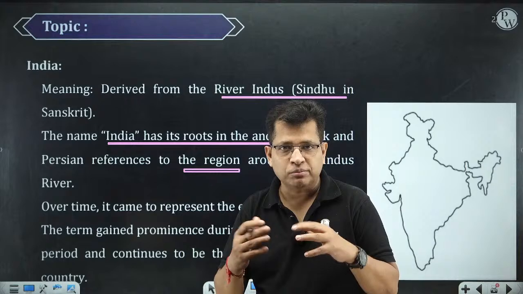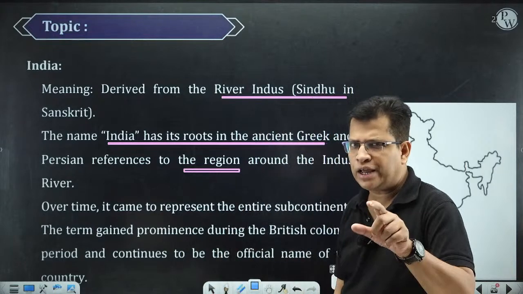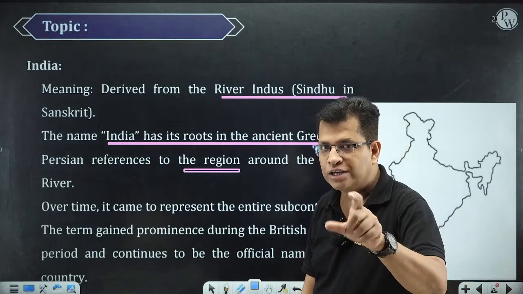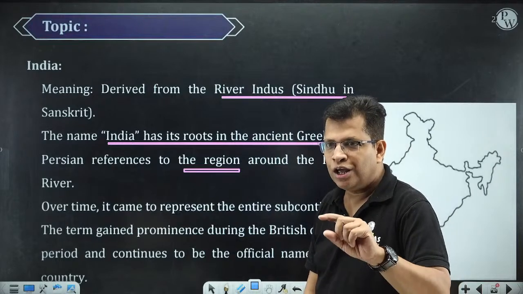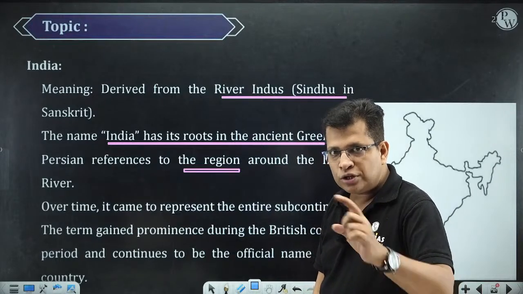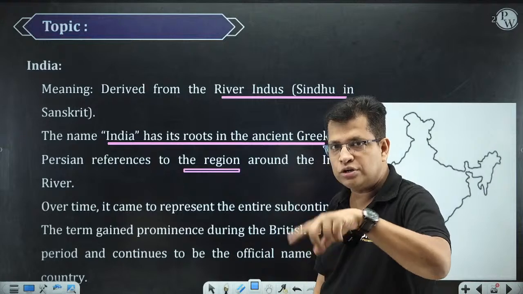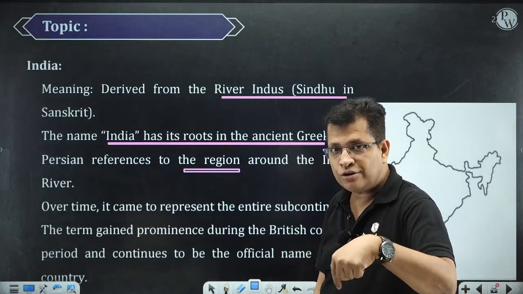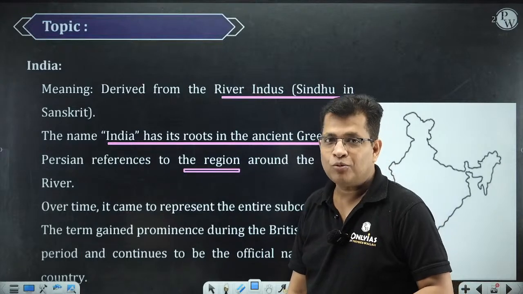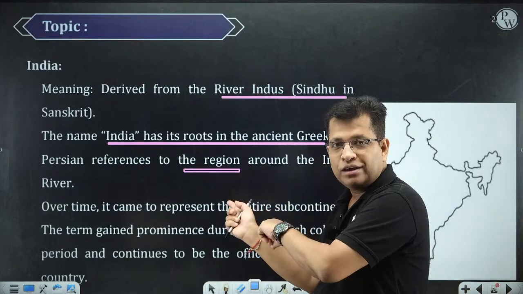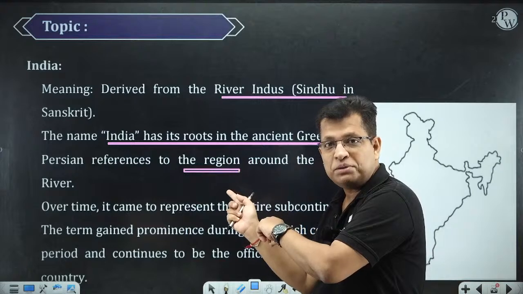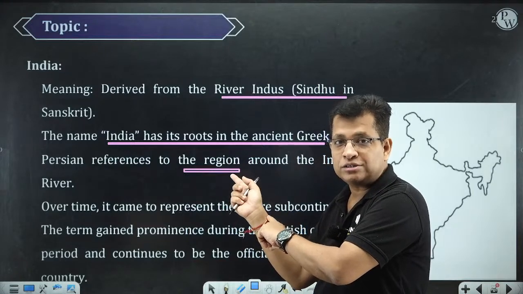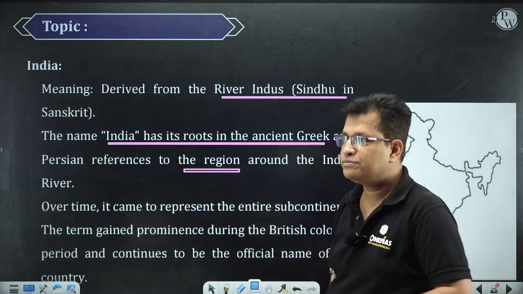That was a colonial connotation. They could have used the word Bharat for this territory, but they preferred to call it India. Why? Because it was given by the Europeans, the Western people. The Greeks and Yunan Greeks gave this name to India.